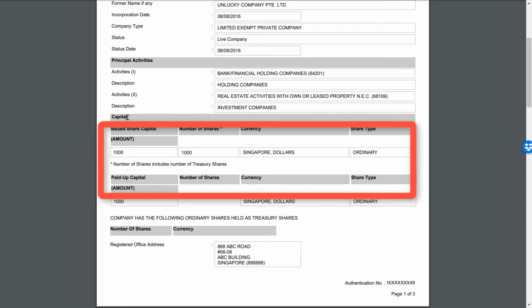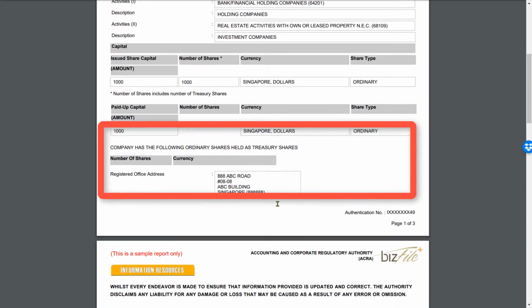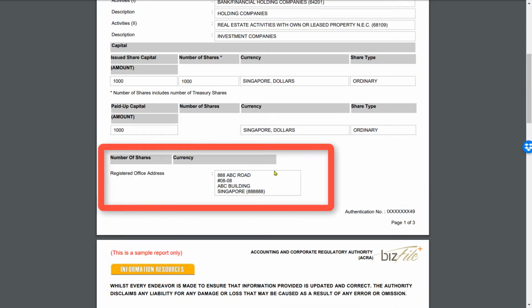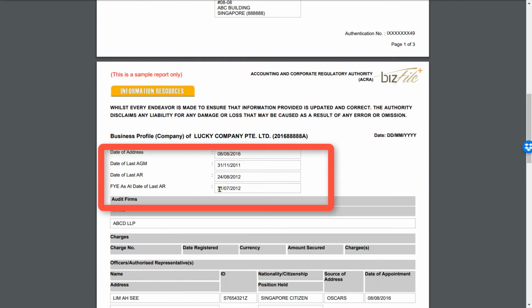Below that there is a section for showing the capital of the company. So in this case, the company has $1,000 capital divided into 1,000 shares. And paid up capital details are also given. The company's registered office address is also mentioned here.